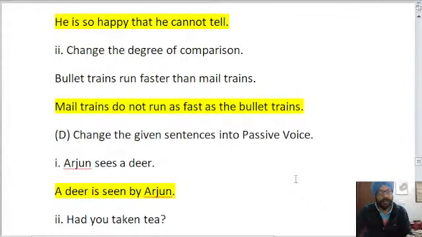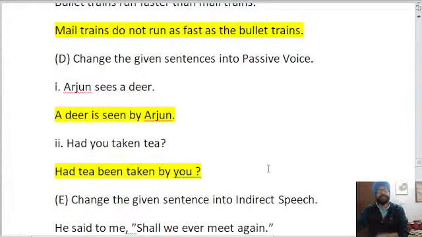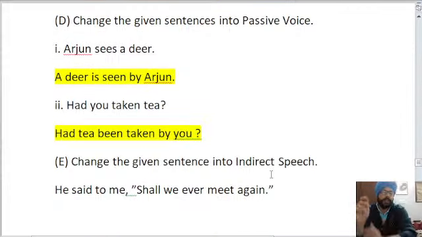Where were we? All right, we are done, so the answer of degree of comparison is: mail trains do not run as fast as bullet trains. So it is for 1 mark. Next, change into passive voice. Arjun sees a deer. This will become: a deer is seen by Arjun.